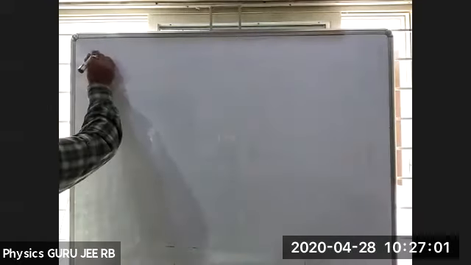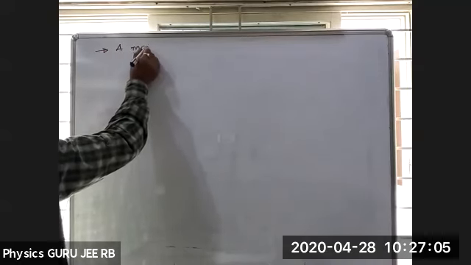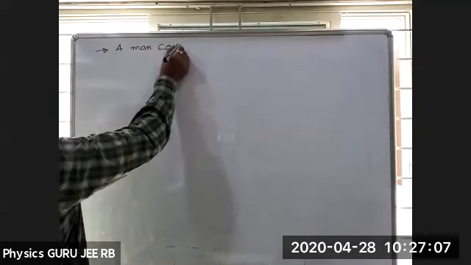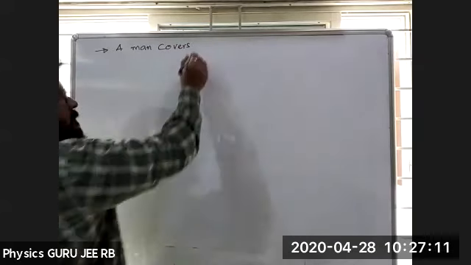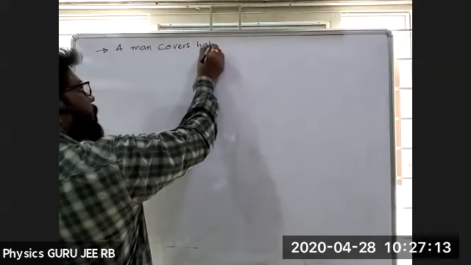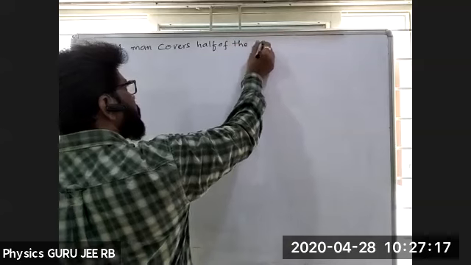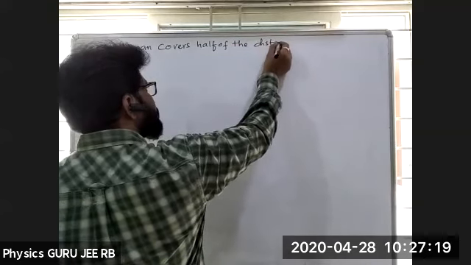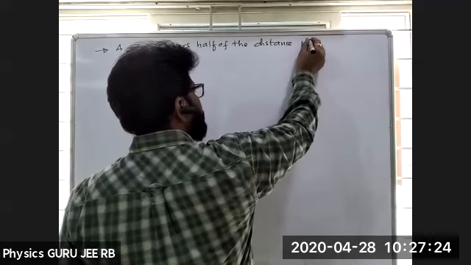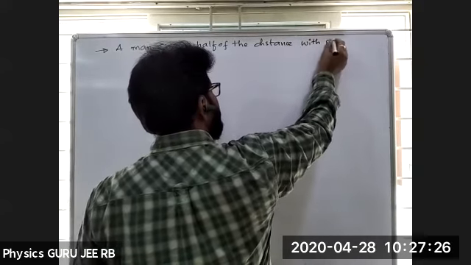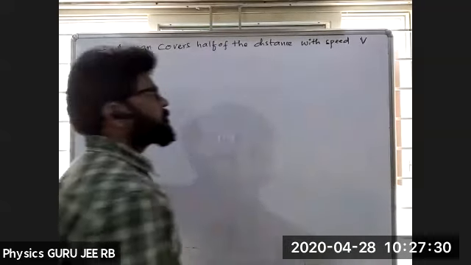A man covers half of the distance with the speed v, right?